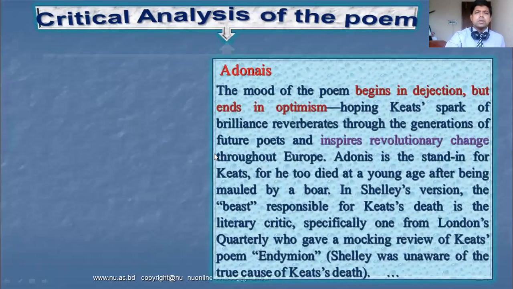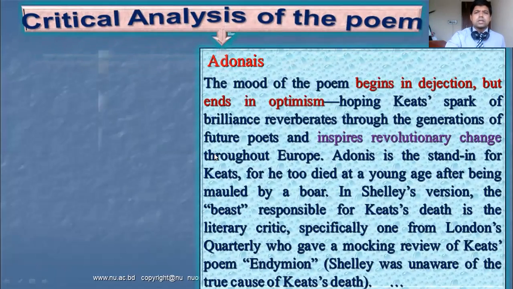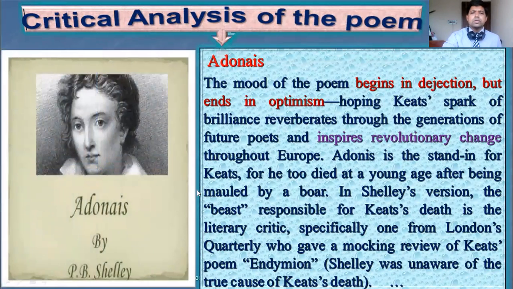Now I will discuss shortly the critical analysis of the poem. The mood of the poem begins in dejection but ends in optimism. This is the characteristic. It begins in dejection, pessimism or sadness, but ends in optimism. So this is the optimism, hoping Keats's sparks of brilliance reverberate through the generations of future poets and inspire revolutionary change throughout Europe.